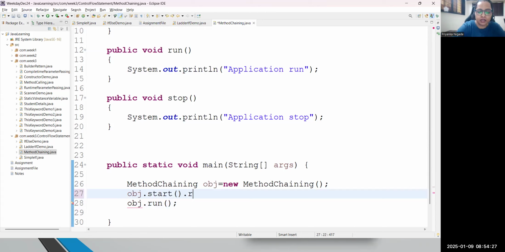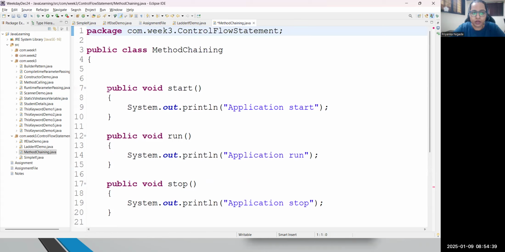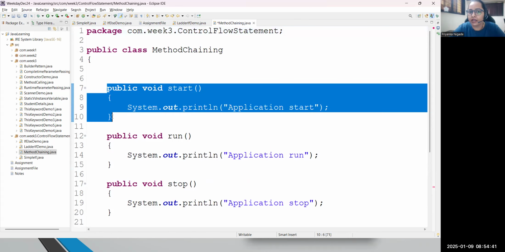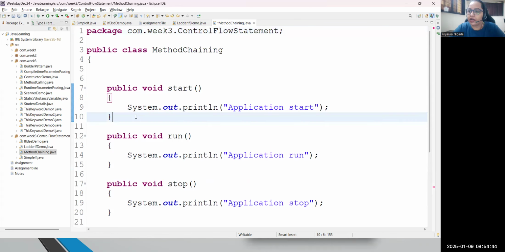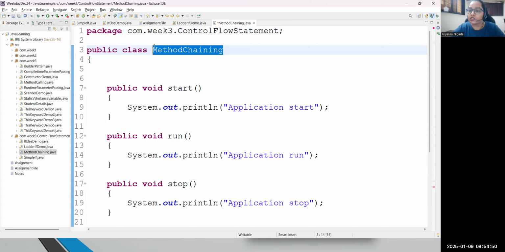Very first start, then I should be able to call run, and then from run, I should be able to call, let's say, the stop method. I want this chain fashion. Currently, it is not possible. Why? Because currently Java says whatever method you have designed, it is just a method, right? So whenever you want to create a chain fashion, the method has to return the current class instance, the current class object.